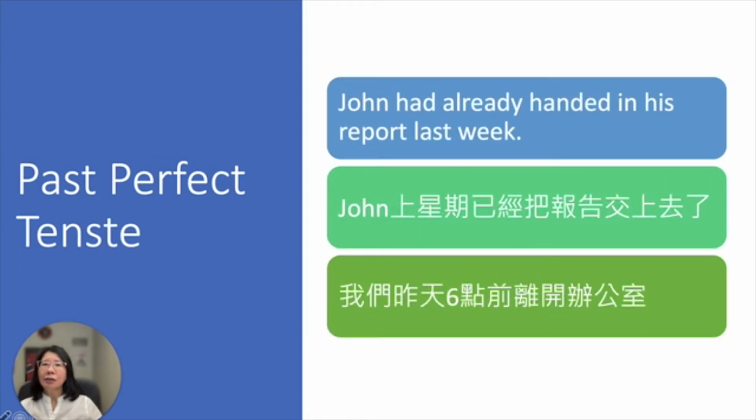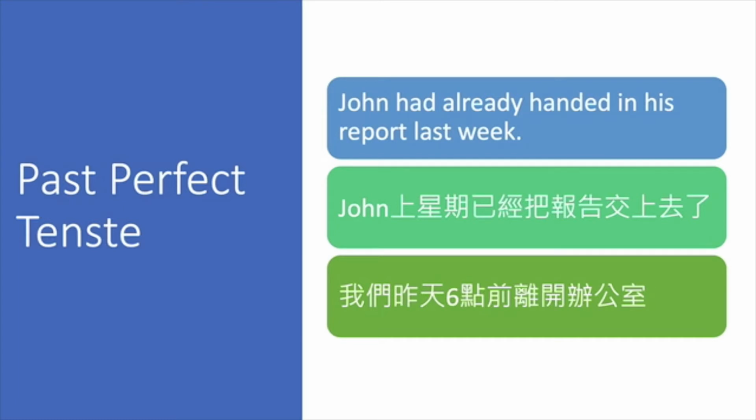Okay, let's look at another example here. John had already handed in his report last week. This sentence emphasizes that John has already performed this action in the past. So John had already handed in his report last week. 已经交上去了. Okay, now let's look at the third line there on the screen.